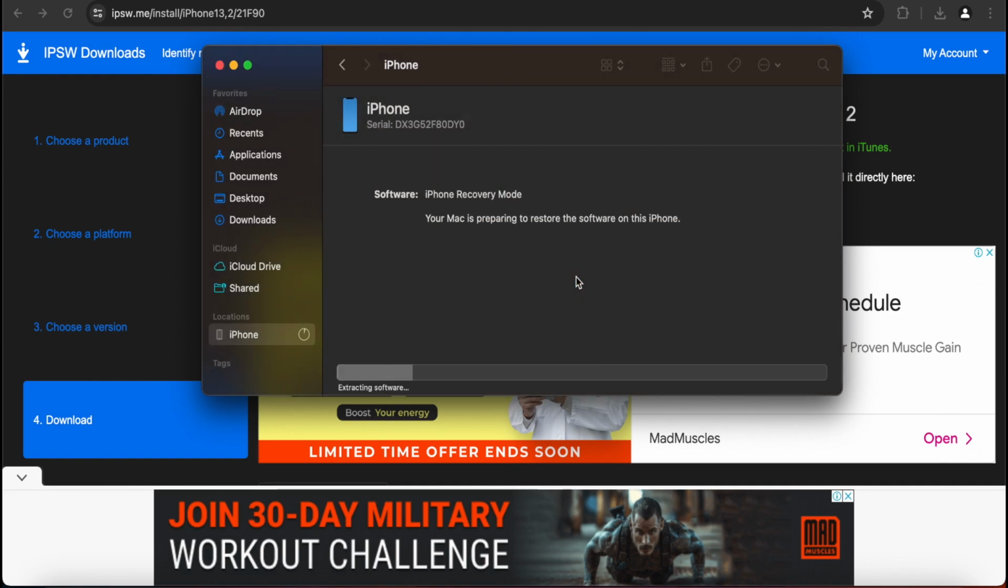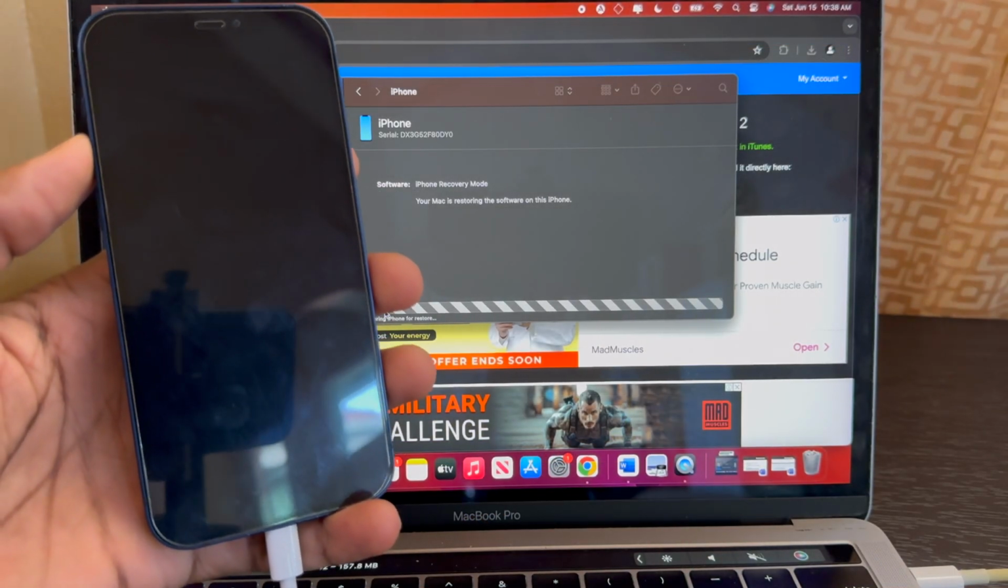This step, and what would occur if the restore button actually worked as indicated earlier, is the same. So if we continue the process, the download would have completed and the software would be extracted as it is right now. As you can see, it says that your Mac is preparing to restore the iPhone. Let me just bring the iPhone into the display as well. So you see it restarts.